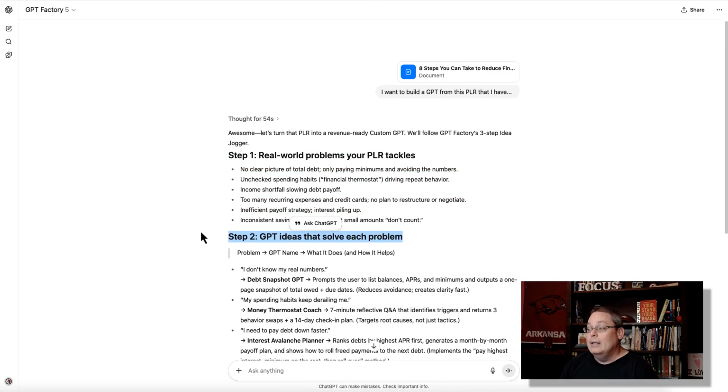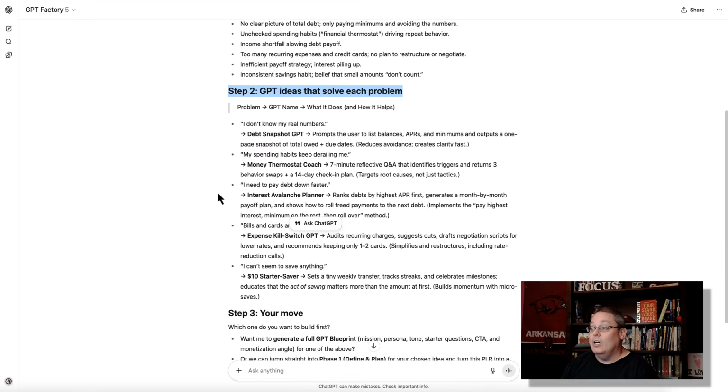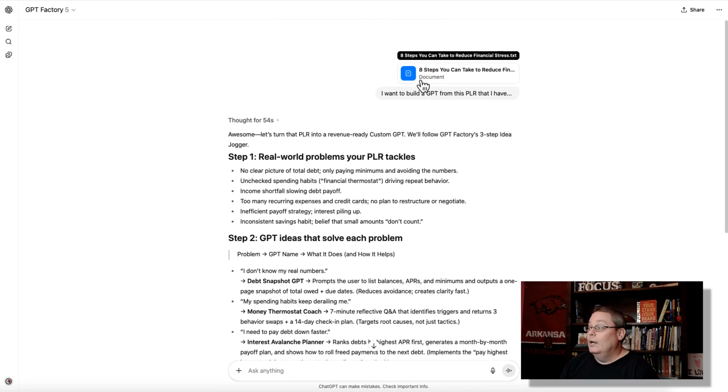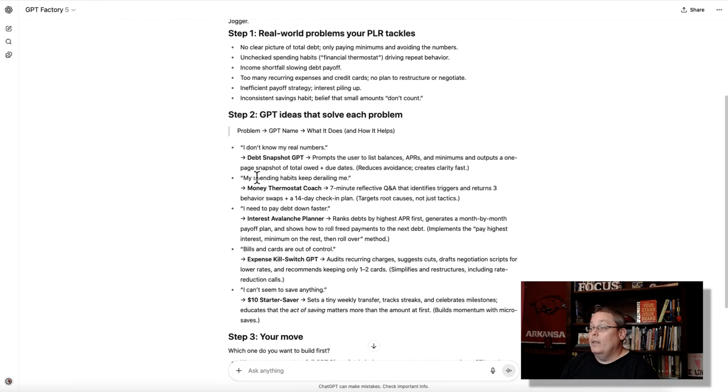Oh yeah, by the way, step 2, here are the ideas that solve each problem. A Debt Snapshot GPT prompts the user to list balances, APRs, and minimums, and outputs a 1-page snapshot of total owed plus rates. Reduces avoidance, creates clarity fast for people that are trying to avoid their financial stress. You can do this with the Debt Snapshot GPT. Someone has this problem: my spending habits keep derailing me.